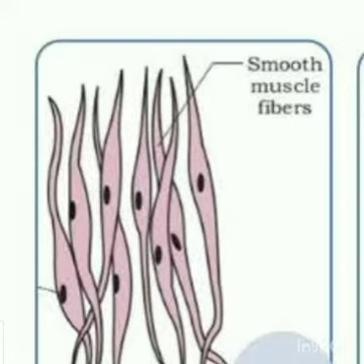Second type is smooth muscles. These are non-striated muscles. It means that no bands are present and there is only one nucleus per cell. Cells are spindle-like in shape. These are responsible for the movement of substances. As I told you before, skeletal muscles are attached to the bones, and smooth muscles are present in the walls of the alimentary canal, in the urinary bladder, and in the blood vessels, and these are responsible for the movement of various substances.